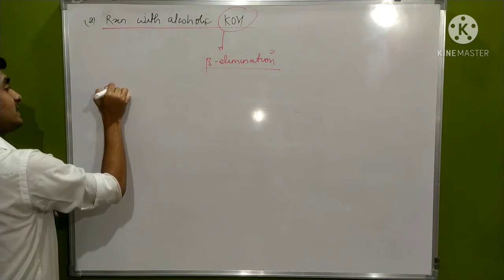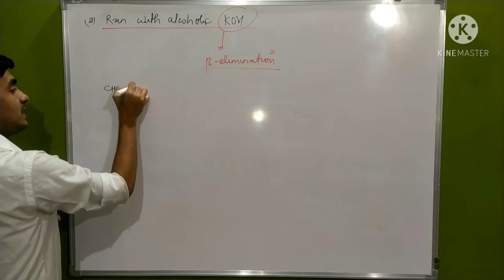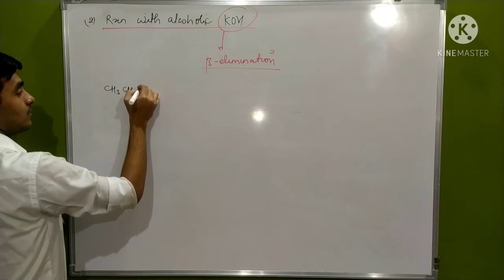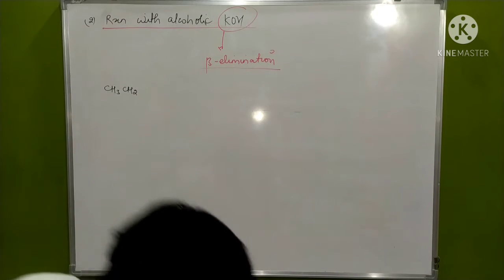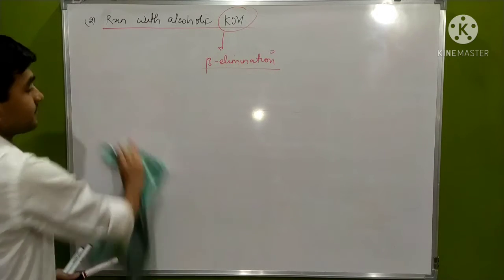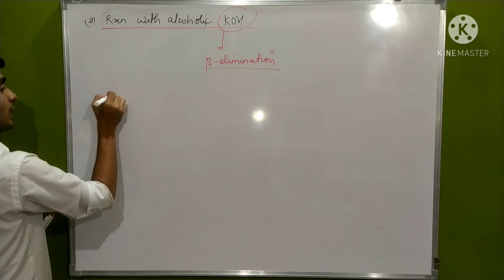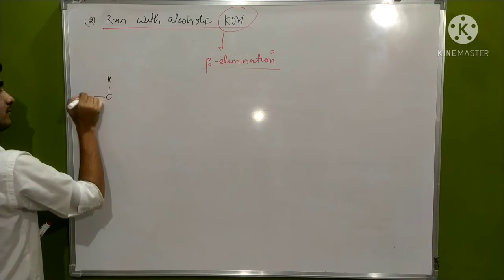Now we take an example, CH3CH2Cl. Let's take it for illustration. Let me make it easier, I am drawing its structure diagram.